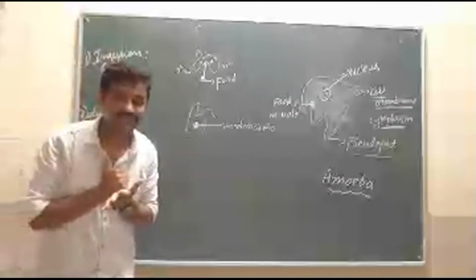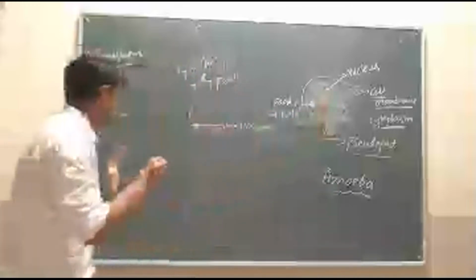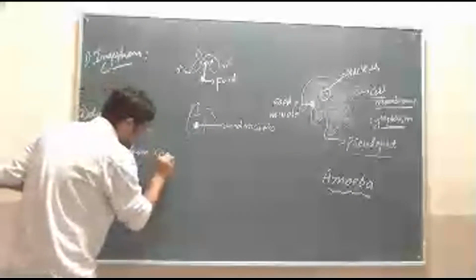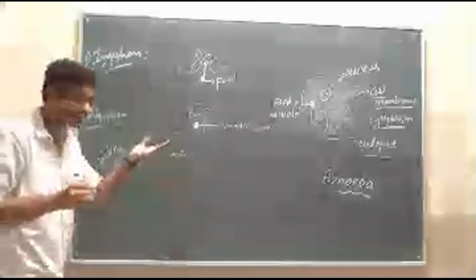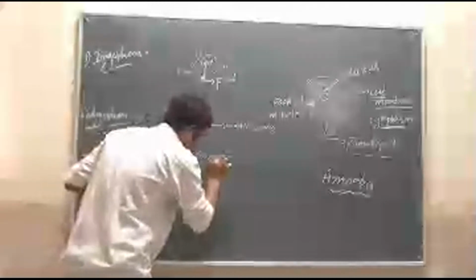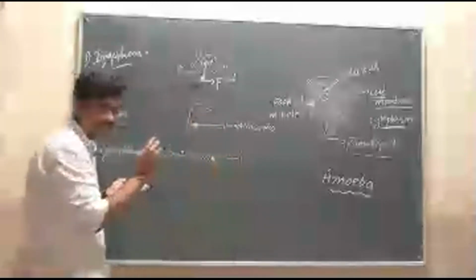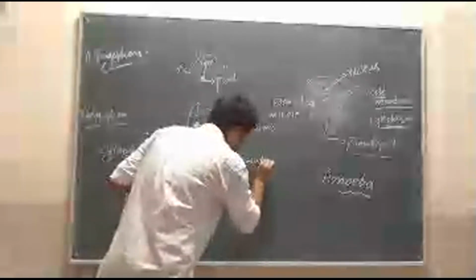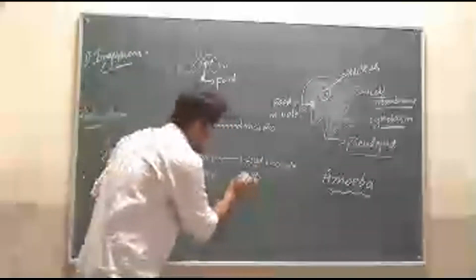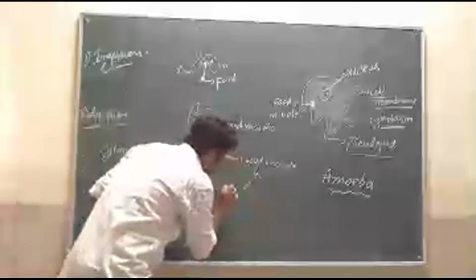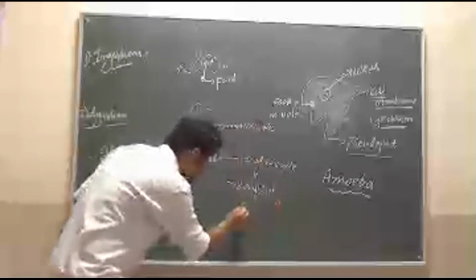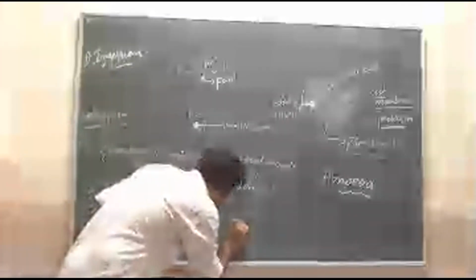From where will the enzymes come? Yes, from the cytoplasm. The cytoplasm secretes. Secretes means gives or produces. The cytoplasm will secrete the enzymes that enter into the food vacuole. In the food vacuole, the food is digested. Into what? Into simpler forms, isn't it?